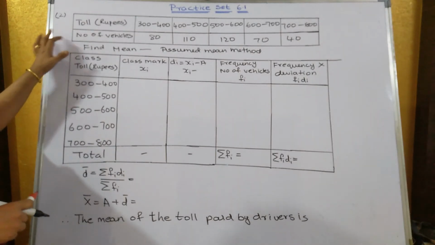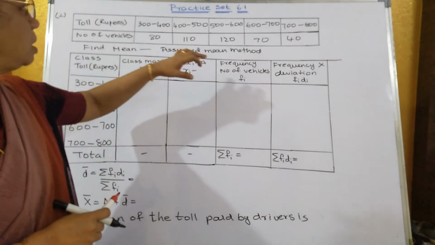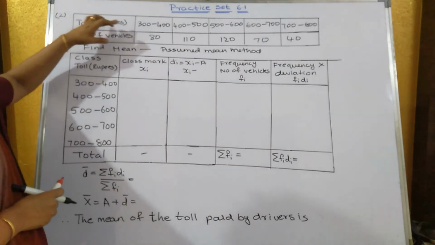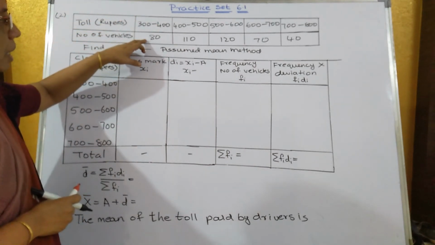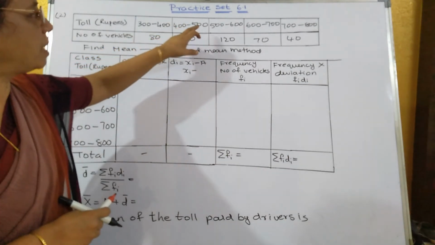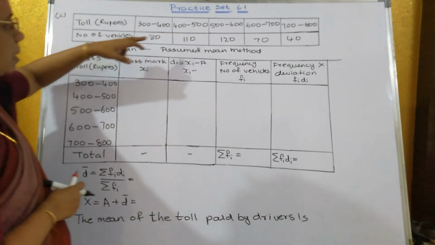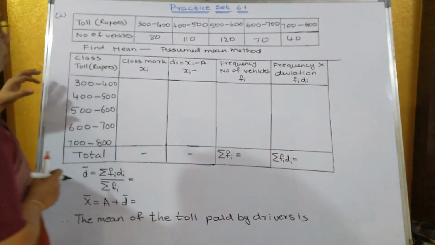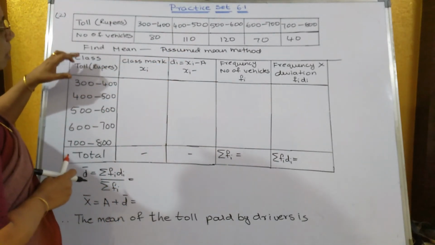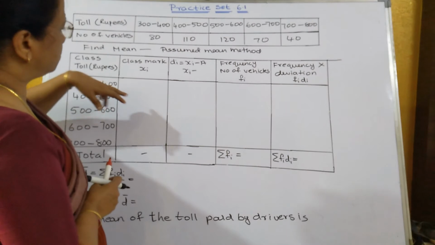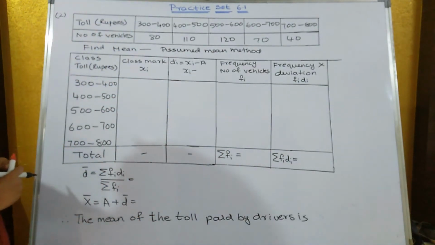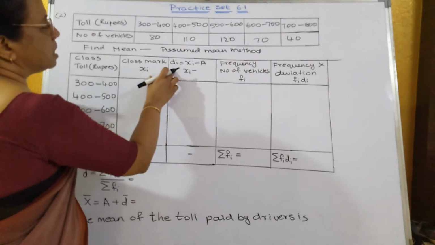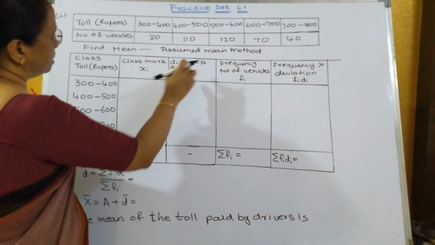Now sum number 2, you have to find out the mean by assumed mean method. Toll is given in rupees, that is 300 to 400 rupees. How many vehicles pay that? 80 vehicles. 400 to 500 rupees. How many vehicles pay that? 110, and so on. Now in assumed mean method, we have to draw 5 columns. 1, 2, 3, 4 and 5 columns. In this, one extra column will come, that is di equal to xi minus a.